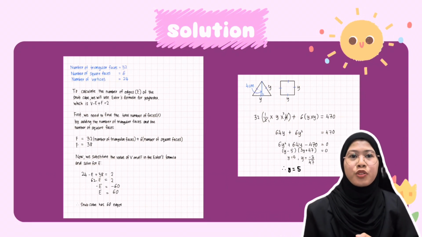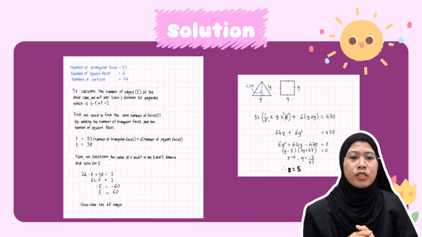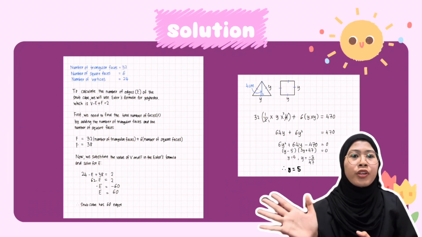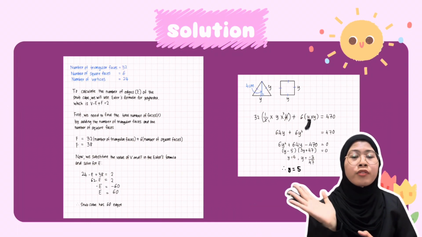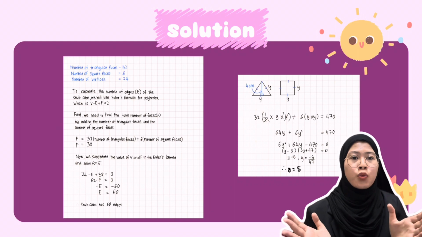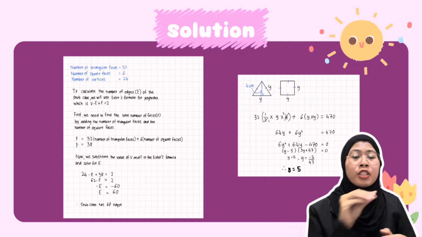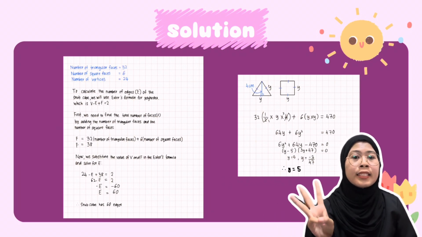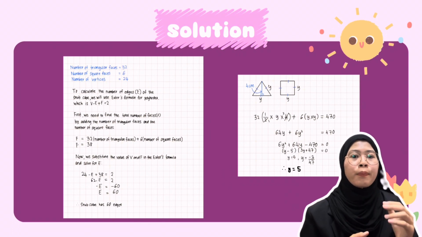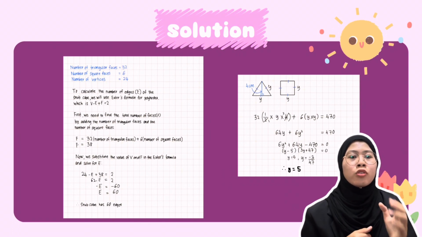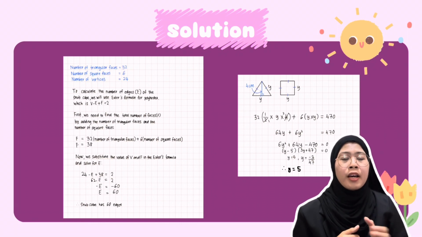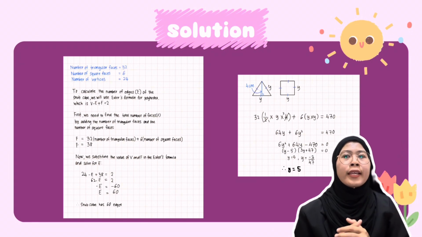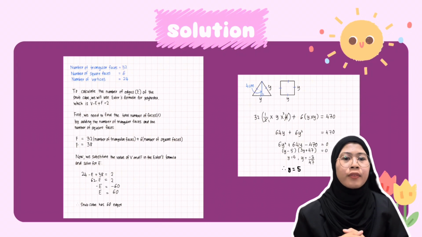Then we have to find the length of the edges. The length of the triangle and the square sides is the same. Based on the formulas we know for the triangle and the square, we make an equation, which is 32 multiplied by 1 over 2 multiplied by y multiplied by 4, which is the height of the triangle, plus 6 multiplied by y squared equals 470.